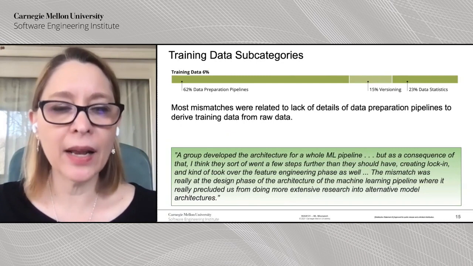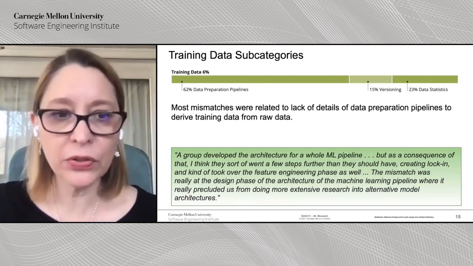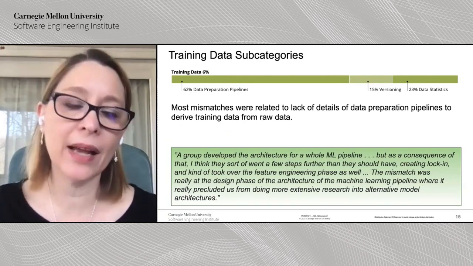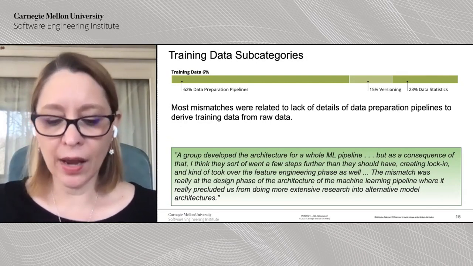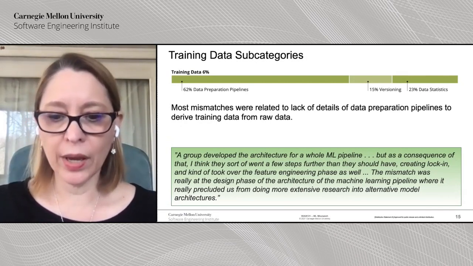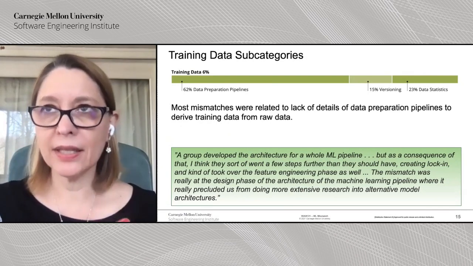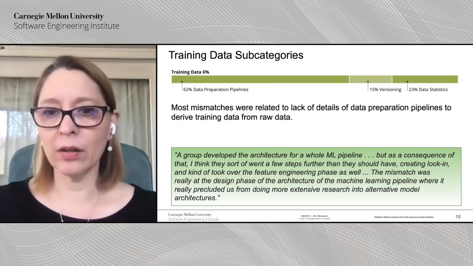And last but not least, as far as training data, most of the mismatches by a lot were related to data preparation pipelines. In particular, a lot of the mismatches had to do with where does the data pipeline end and where does the model start?